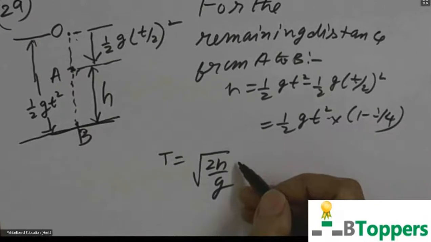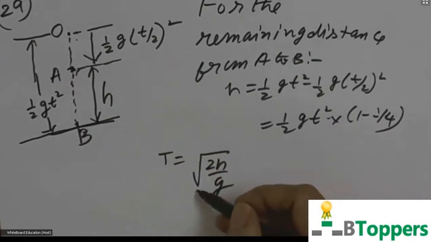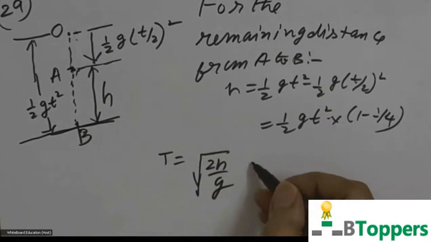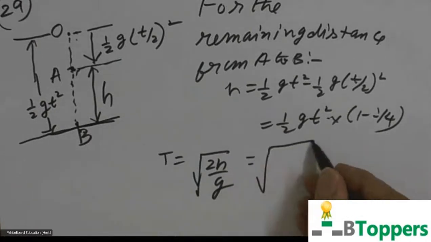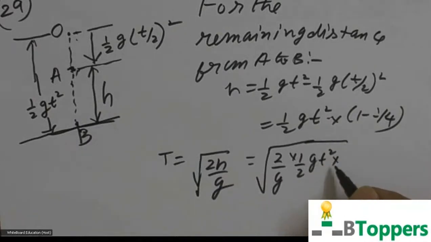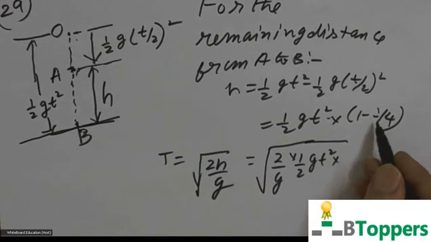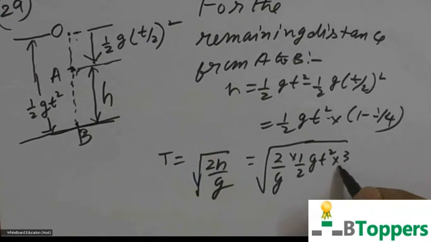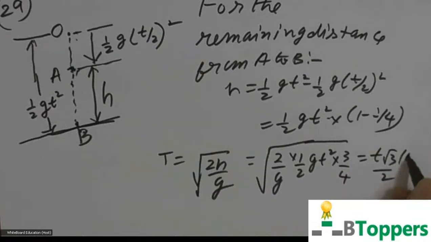So it starts again falling from rest at the point A and falls freely under gravity from A to B. The time taken to fall freely under gravity from A to B for the remaining distance is root of 2h by g. H can be written from the equation above as half g t square into 1 minus 1 by 4, that will be 3 by 4. So you get t into root 3 by 2 is the answer.